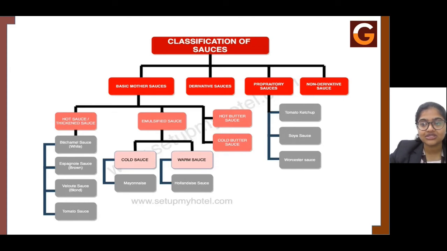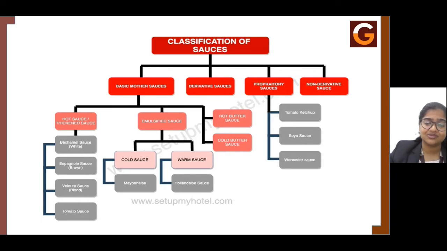Now, this tomato sauce is either made with fresh tomatoes, and it is also used in pizza dough. When you're baking a pizza, before adding the cheese, the tomato sauce is widely used. It is widely used in European countries as well. Next one is the demi-glaze sauce. Now, what is this demi-glaze sauce?